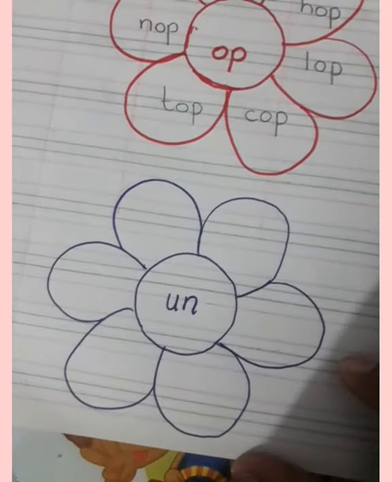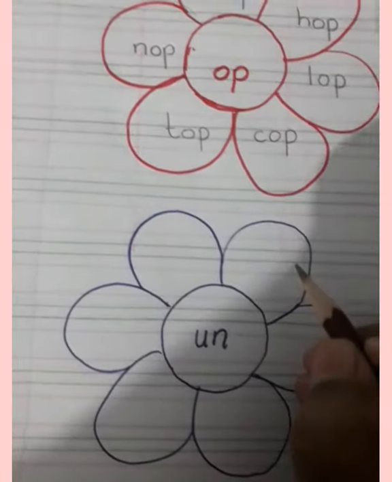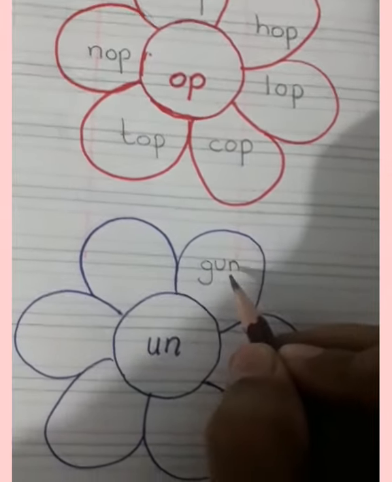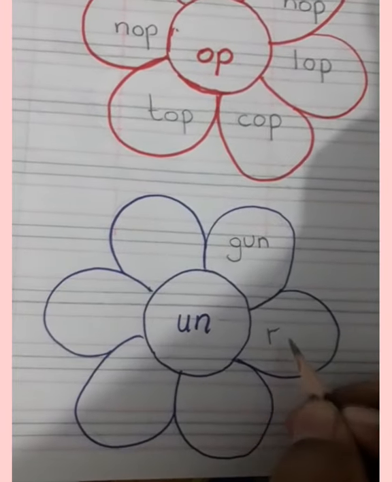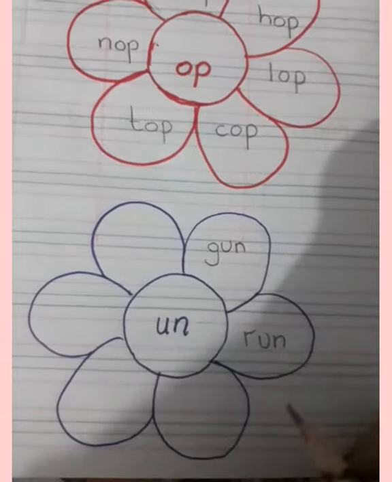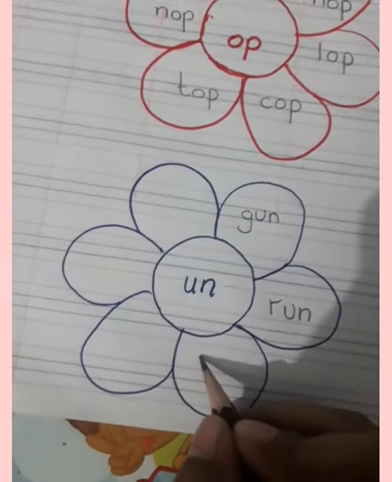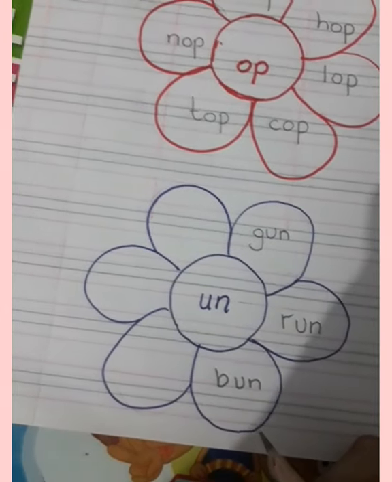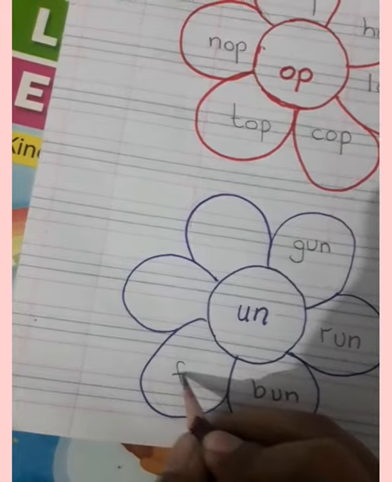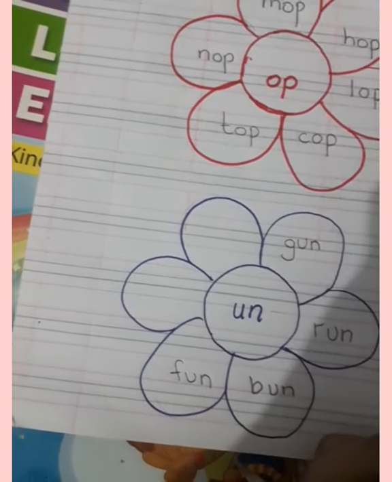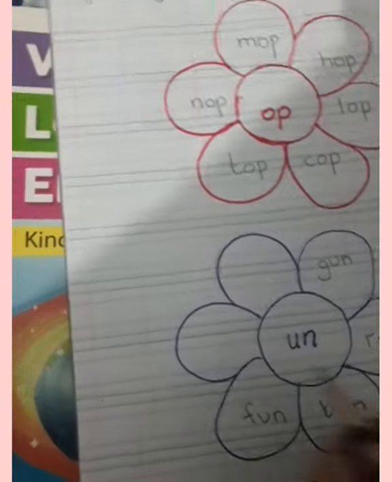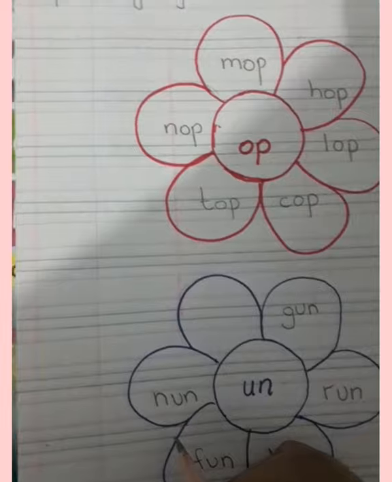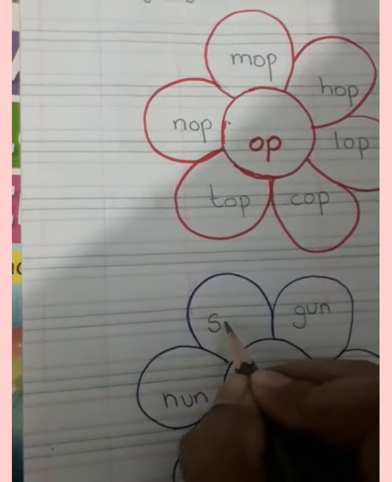Okay, now let's move on to UN words. With the first word I'll write gun. GUN, gun. RUN, run. BUN, bun. FUN, fun. N-U-N, nun. And the last word is sun.